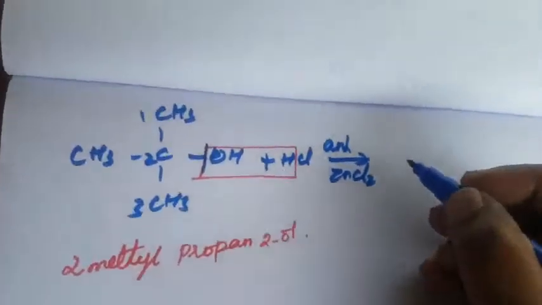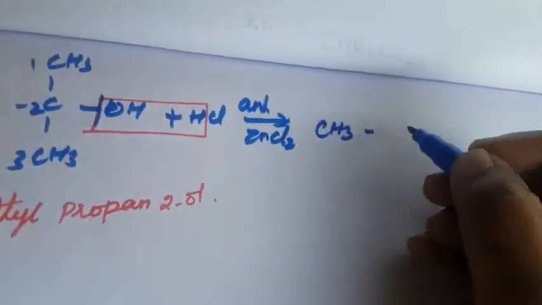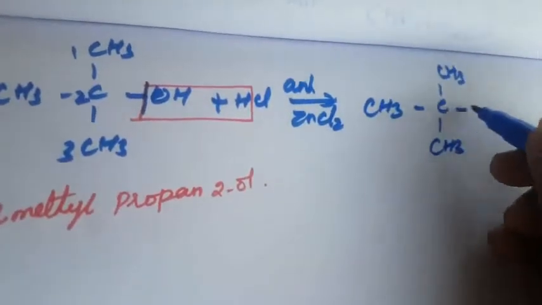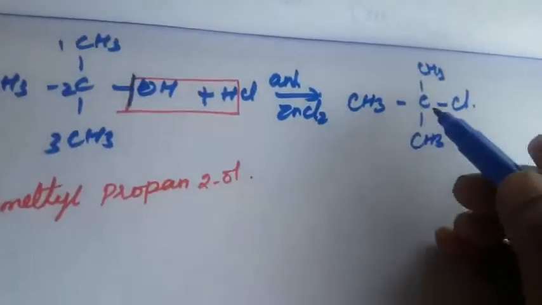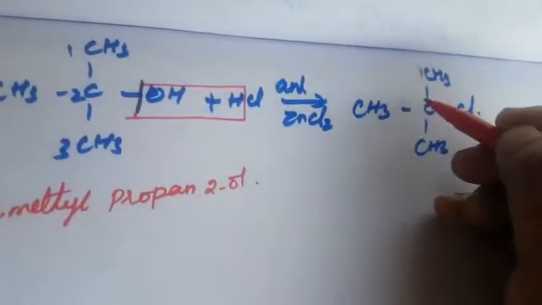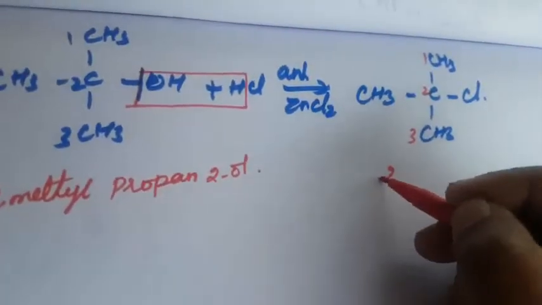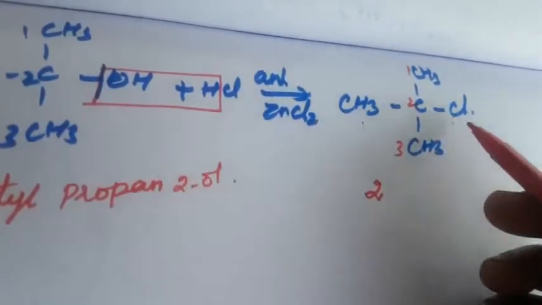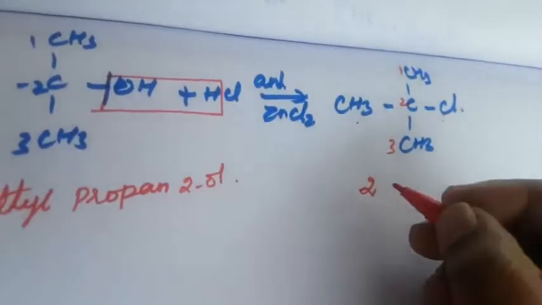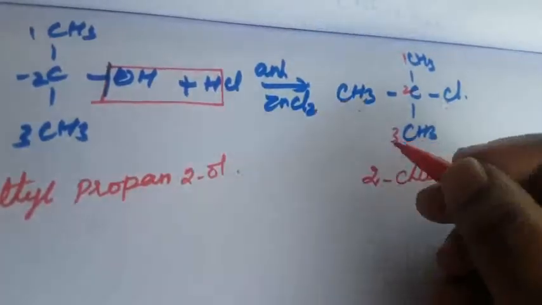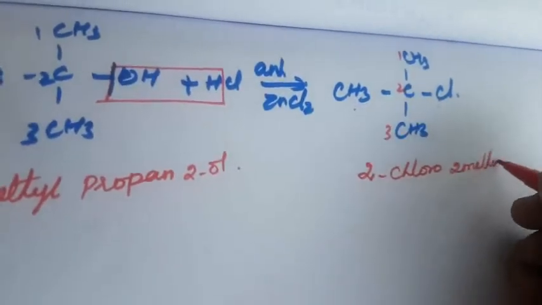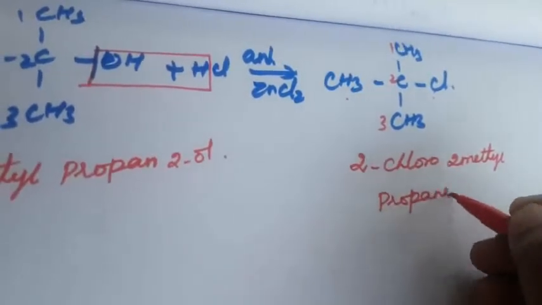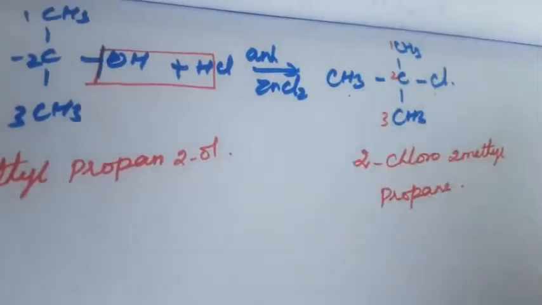Again it will form CH3 and the Cl will be attached. How do we name this compound? Again the same thing, 1, 2, 3, 2. Chlorine and methyl: according to alphabetical order, which one gets priority? Chlorine. So it is 2-chloro-2-methylpropane. This is the name of this compound. Here the turbidity appears immediately.